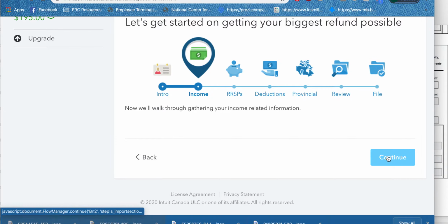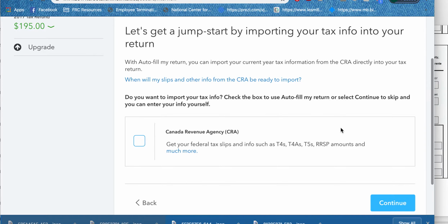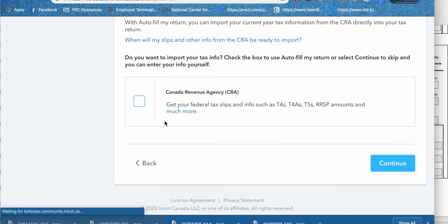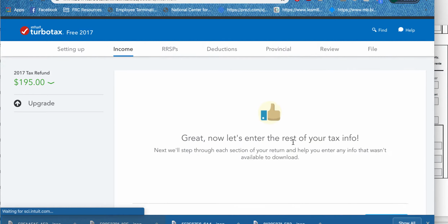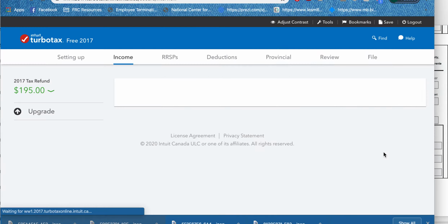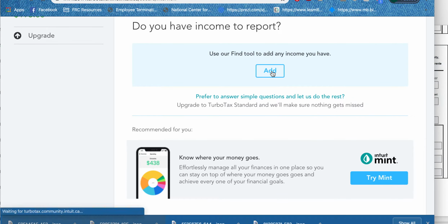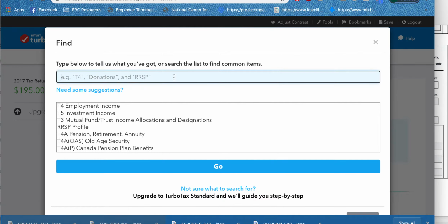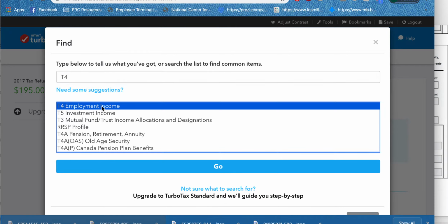All right, so let's get started on the income section. This is where you should be looking at the T4. Now, notice here it asked if we wanted to import tax info. A lot of employers have their T4s in an autofill CRA section. So you could actually check this in real life, but it doesn't work for us today. All right, so to add income, I need to click add. It gives me an example here: T4, donations, RRSP. So I'm going to first be searching for T4. And this is going to be just an employment income T4.